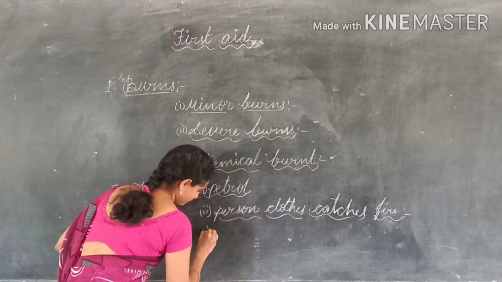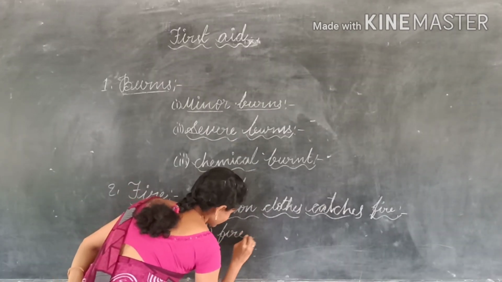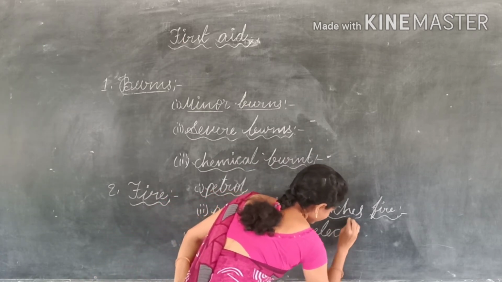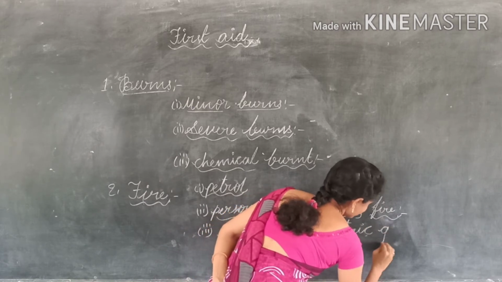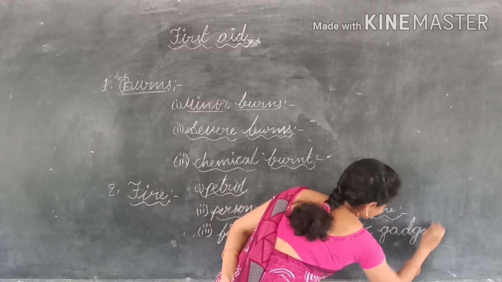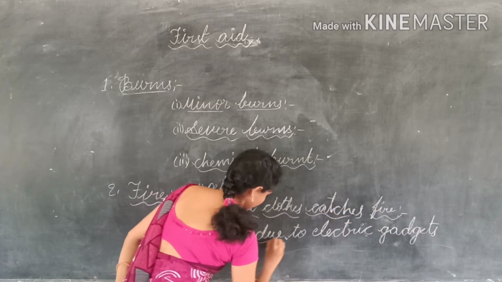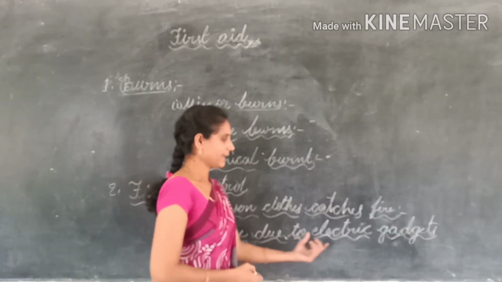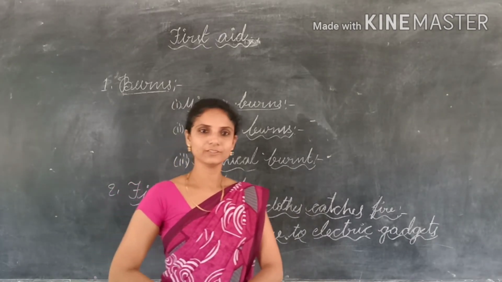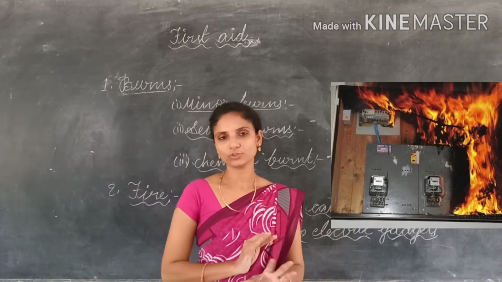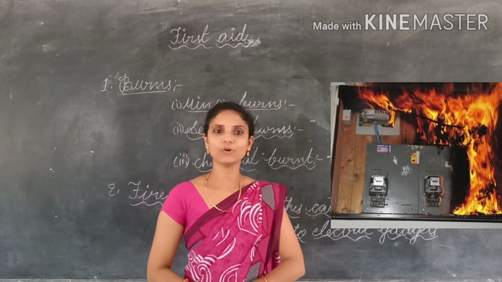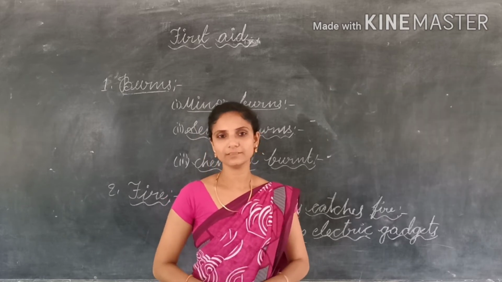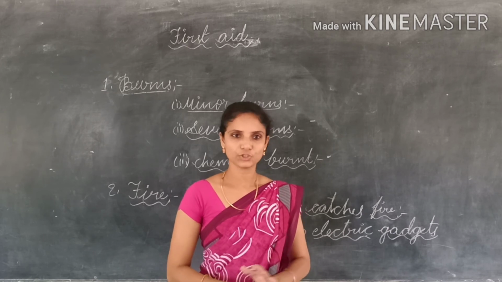And third one is fire due to electric gadgets. If fire is caused due to electric gadgets or defective wiring, what must we do? Immediately, we should not throw water on it. If we throw water, it causes electrocution. What is electrocution? It gives an electric shock.